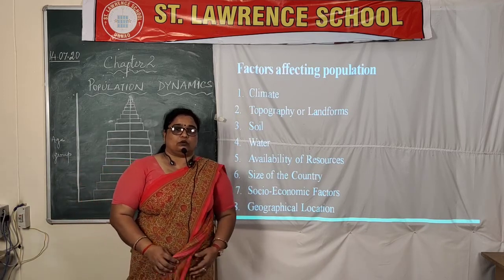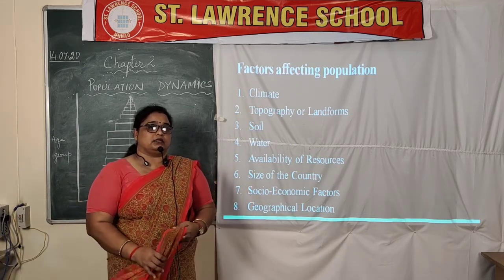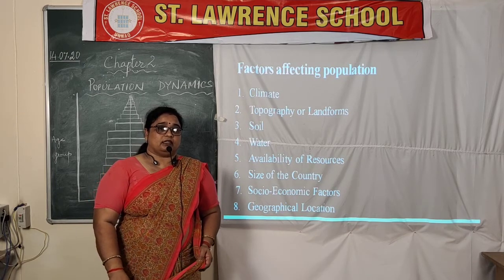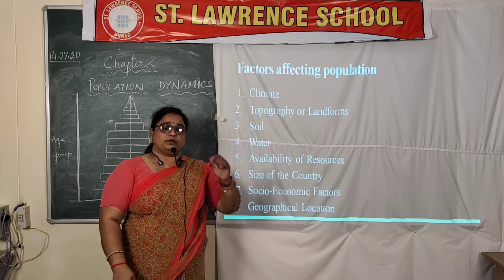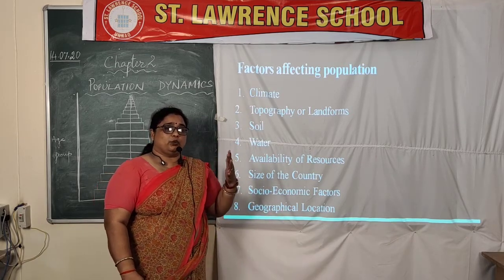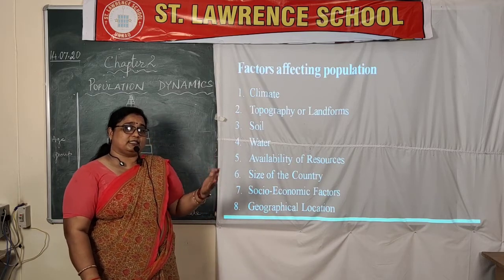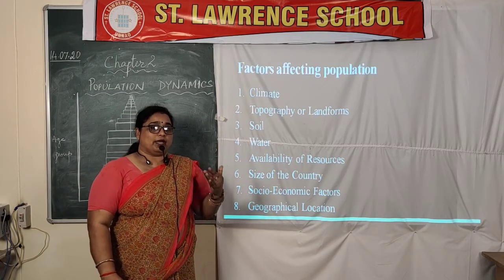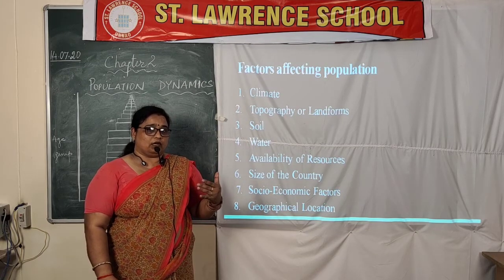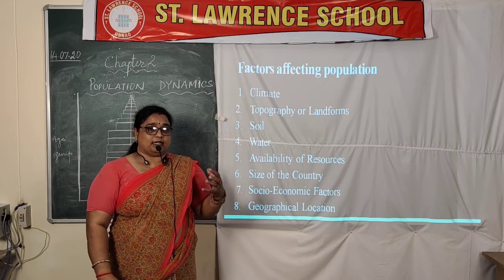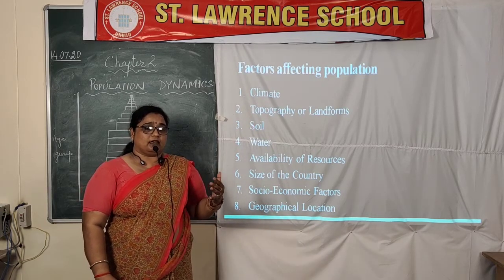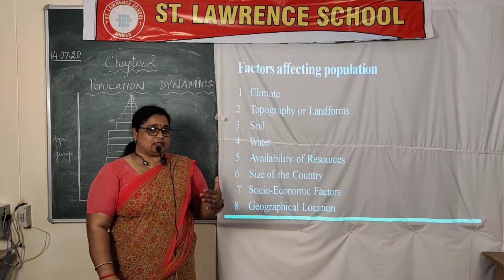As we all know, climate is very influential, meaning it affects the population a lot. In some parts of the world the density of population is high. Why is it so? Because we all like comfort, we all like a temperature and rainfall which is soothing to us, where life can sustain.